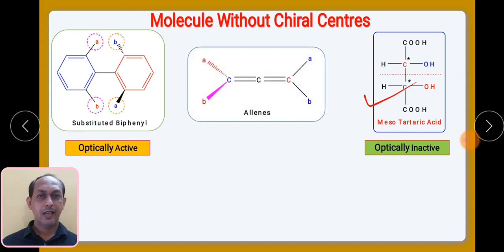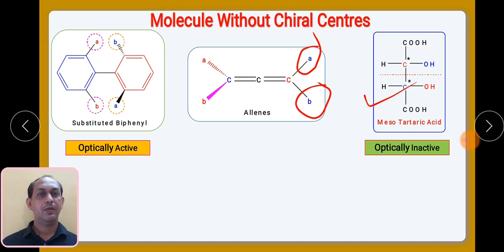Then allenes. As we know, allenes are cumulenes, having consecutive carbon-carbon double bonds. These structures can also show optical activity when the terminal carbons have unsymmetrical substituents. Here you can find A and B, where A is one group and B is a different group.